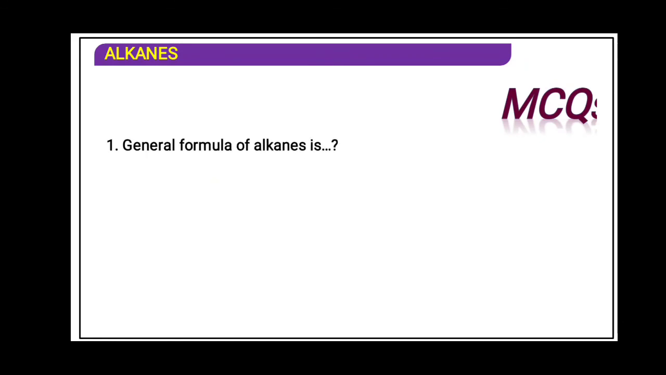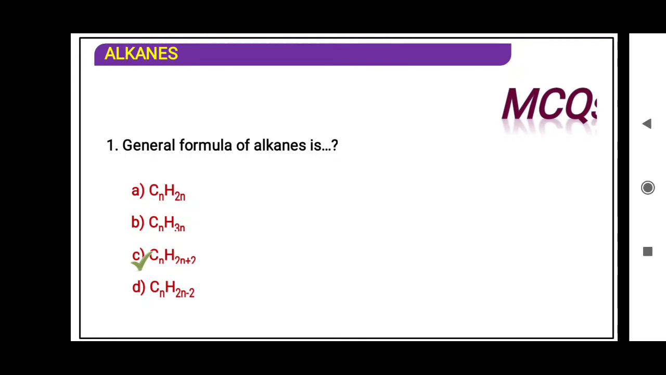MCQ. Choose the general formula for alkane. Come on, answer the question. Option A, CnH2n. Option B, CnH3n. Option C, CnH2n plus 2. Option D, CnH2n minus 2. Come on, answer the question. CnH2n plus 2 is the right answer.